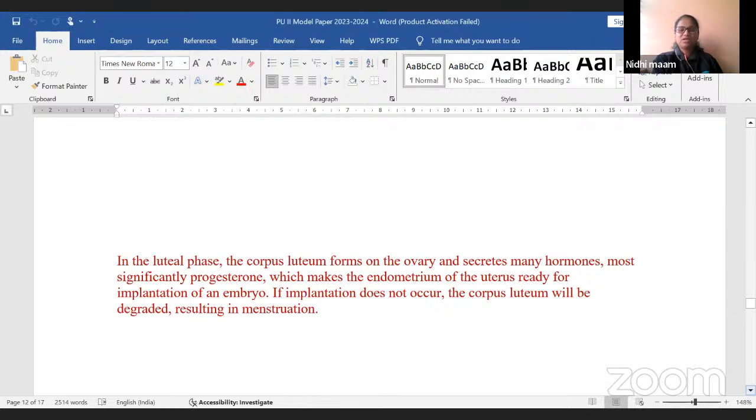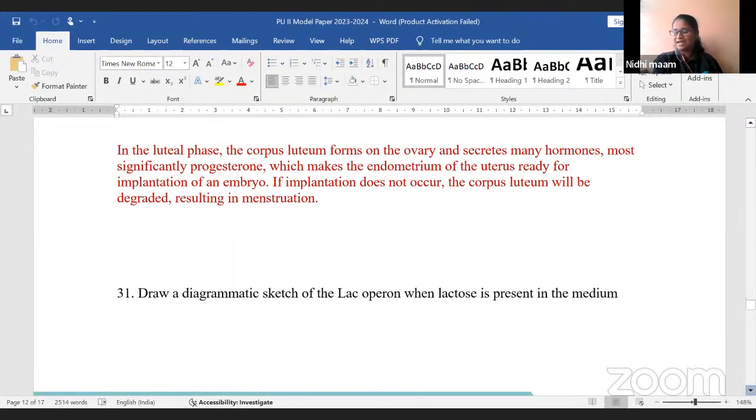So in the luteal phase, what happens? The corpus luteum forms on the ovary and secretes many hormones. Most significantly, it secretes progesterone. What will this progesterone do? The progesterone will make the endometrium thick, making the endometrium of the uterus ready for implantation. That means it thickens that layer. If implantation does not occur, the corpus luteum will degenerate, resulting in menstruation. If implantation occurs, then the pregnancy will continue. So like this, you have to write the answer.